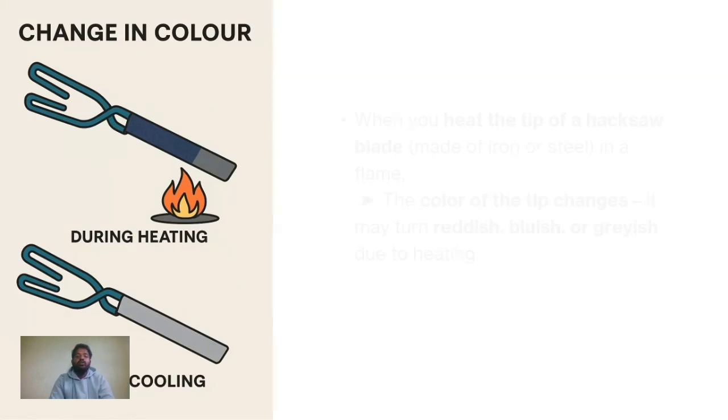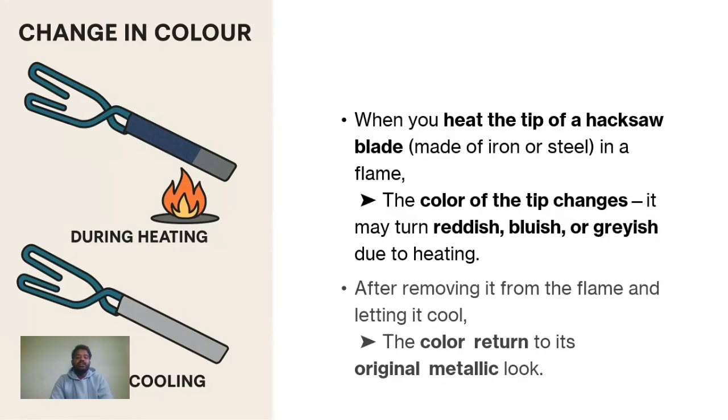So when you heat the tip of a hacksaw blade made of iron or steel in a flame, the color of the tip changes. It may turn reddish, bluish, or grayish due to heating. After removing it from the flame and letting it cool, what will happen? The color returns to its original metallic look.